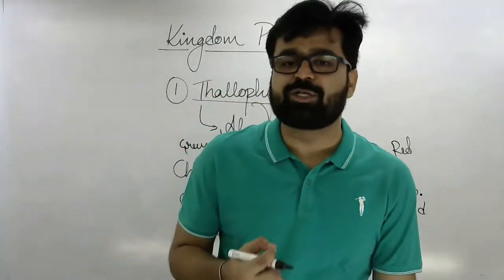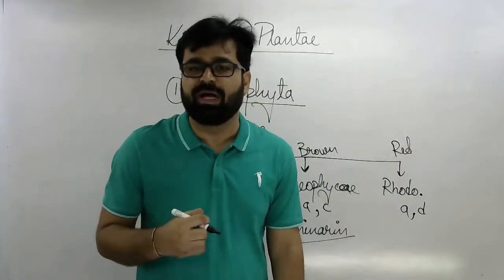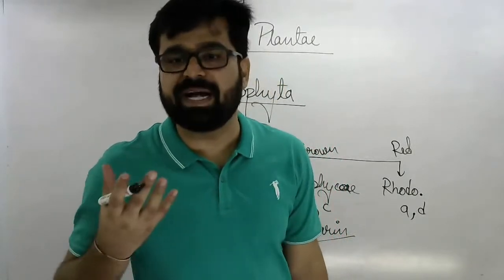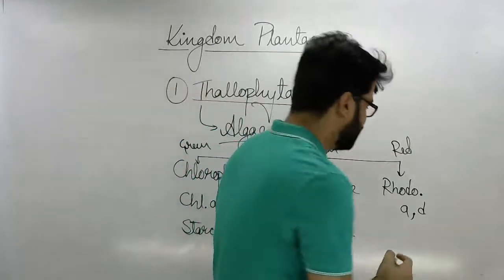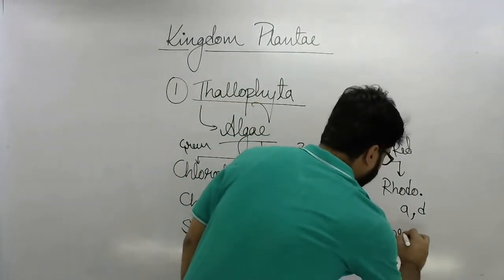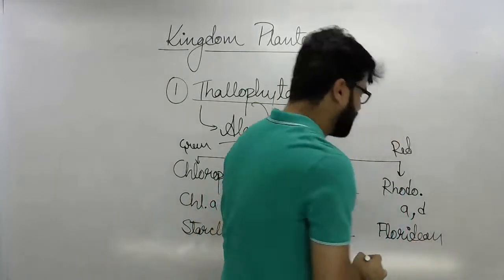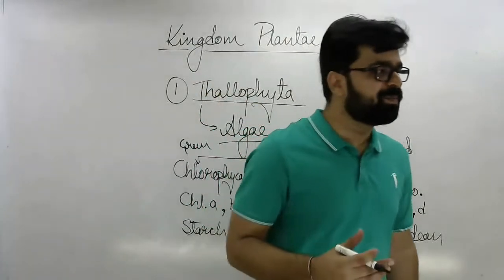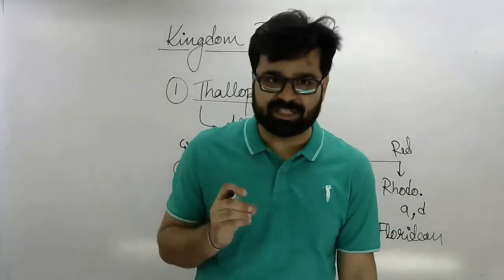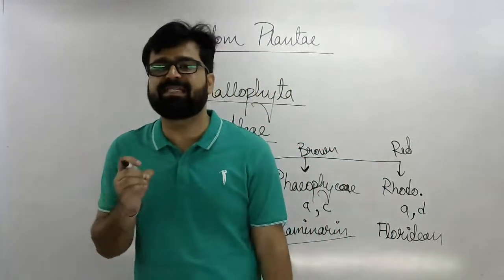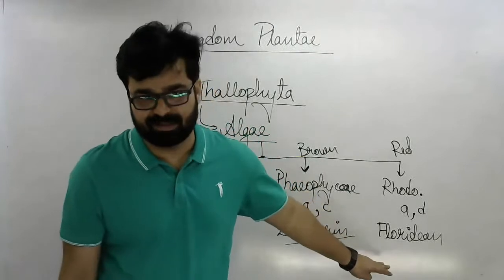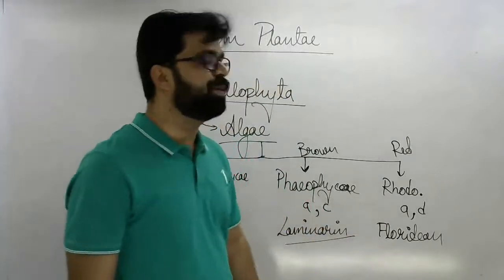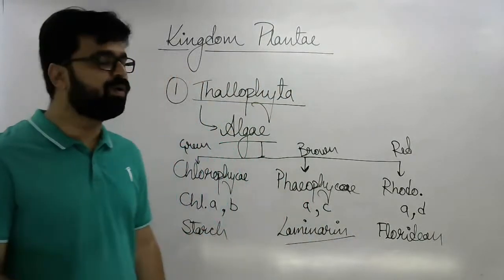Red algae store their food in the form of starch only, but a different type of starch known as Floridian starch. Very good, Neha. Now, sir, why are we calling it Floridian? So let me tell you, it is very similar to starch, but the basic difference is that it is highly branched. Its structure somehow differs from starch. That's why it is known as Floridian starch. That is the only difference.